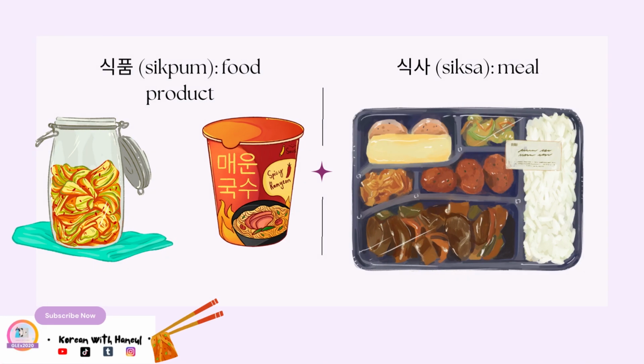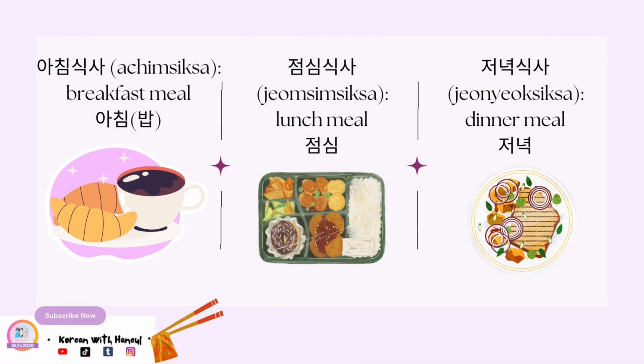The first word is 식품. So 식 is related to food, 품 is a product. So 식품 just means food product. And then you have 식사, which means a meal in Korean. We then have other words combined with 식사.